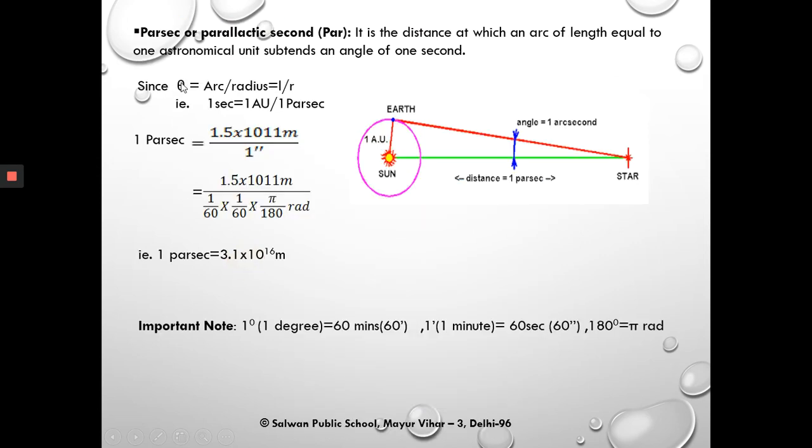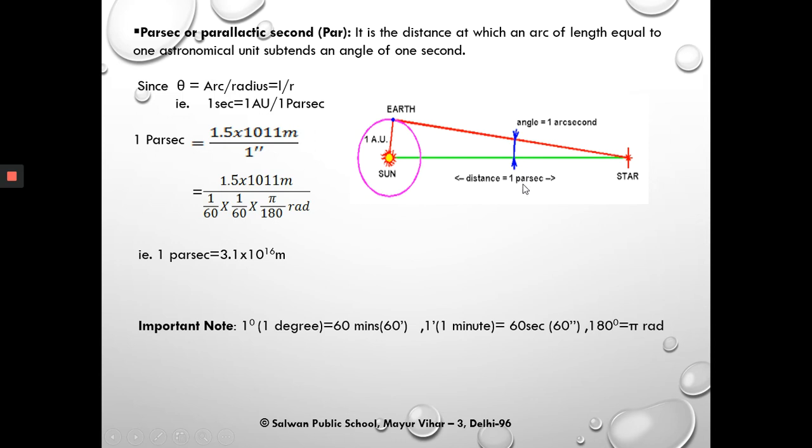Next, move on to another unit for measuring larger distance, which is the parsec, or parallactic second, and in abbreviated form we can write pc. It is the distance at which an arc of length equal to 1 astronomical unit subtends an angle of 1 second. So here in the figure, the average distance between the sun and the earth is 1 astronomical unit, which we have already done. And the angle subtended here, let us take as 1 second or 1 arc second,